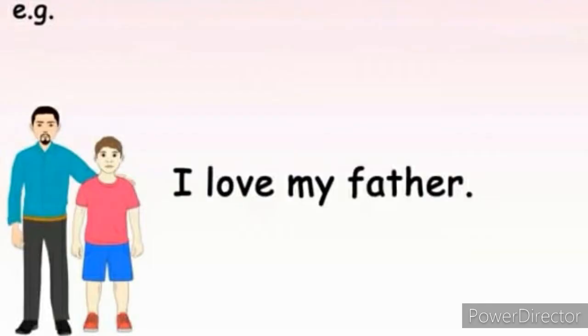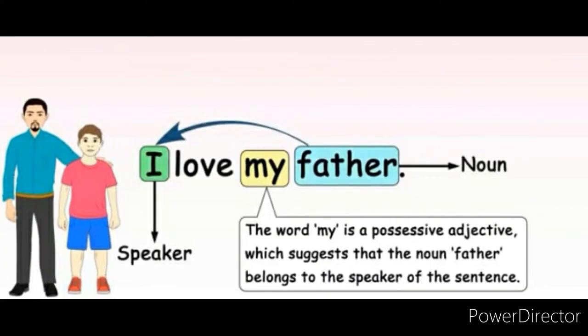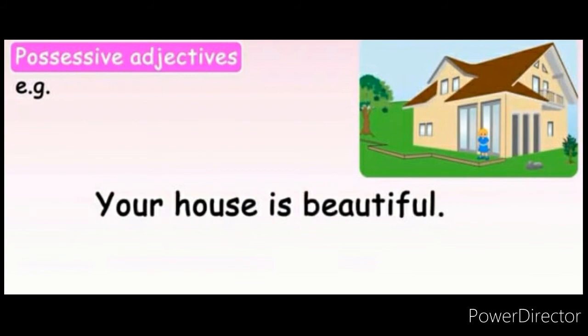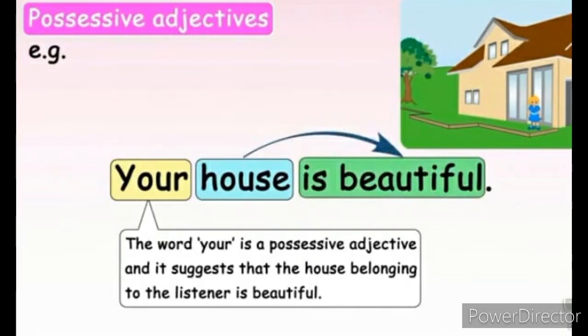For example, I love my father. The word my is a possessive adjective which suggests that the noun father belongs to the speaker of the sentence. Your house is beautiful. In this example, the word your is a possessive adjective and it suggests that the house belonging to the listener is beautiful. So, we ask a question as whose house is beautiful, and the answer we get is your house.